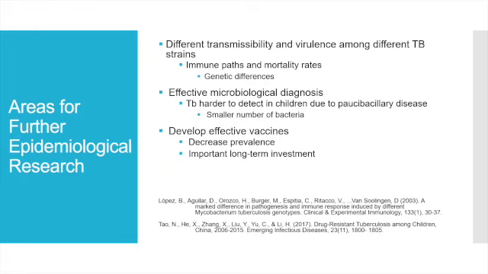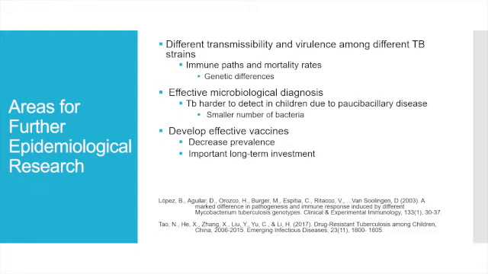Areas for further epidemiological research should include the different transmissibility and virulence among different TB strains. For example, the immune paths and mortality rates among different TB strains remain uncertain due to the strains' genetic differences.